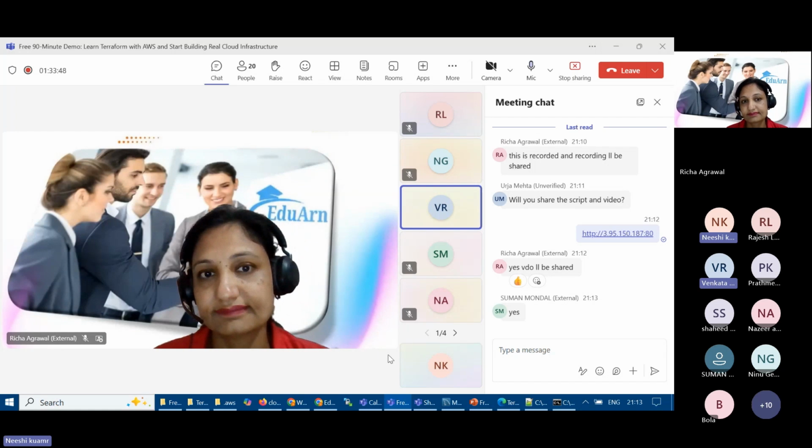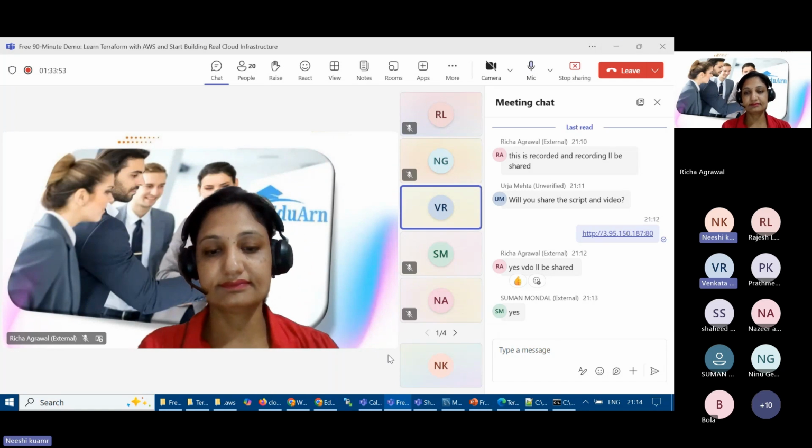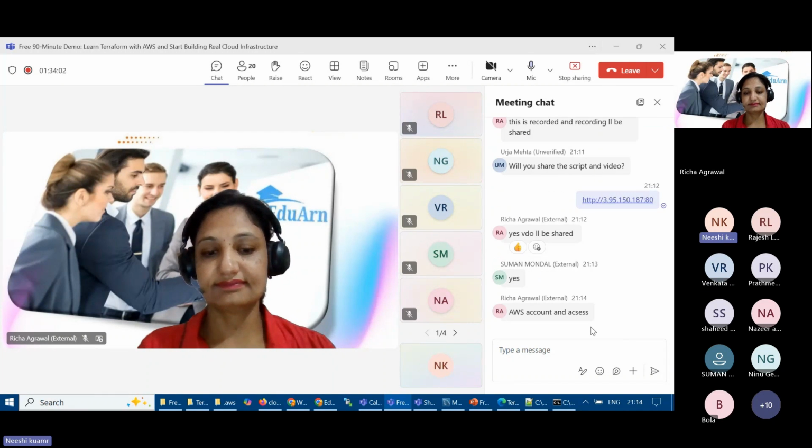First things first, you need an AWS account and access to create resources. And then of course you should know what a VPC is, how it works, what a CIDR block is, and what security groups are, right? Only then will you be able to do all of that.